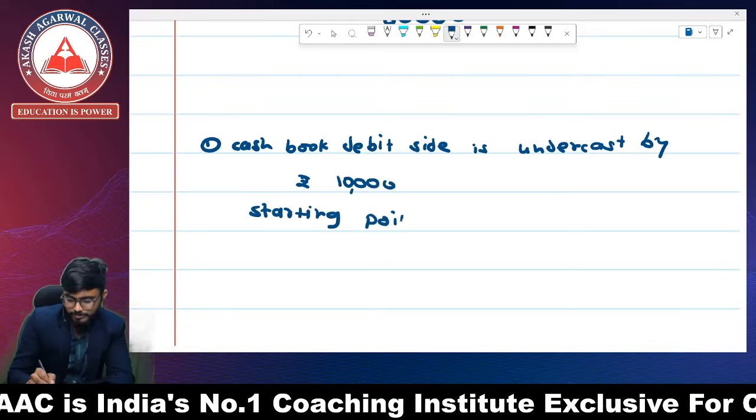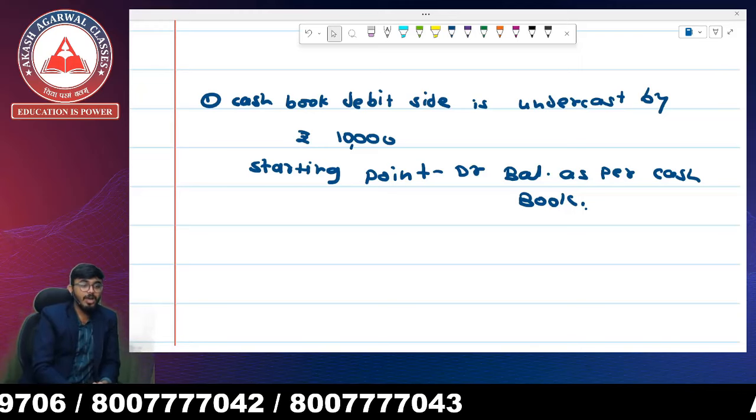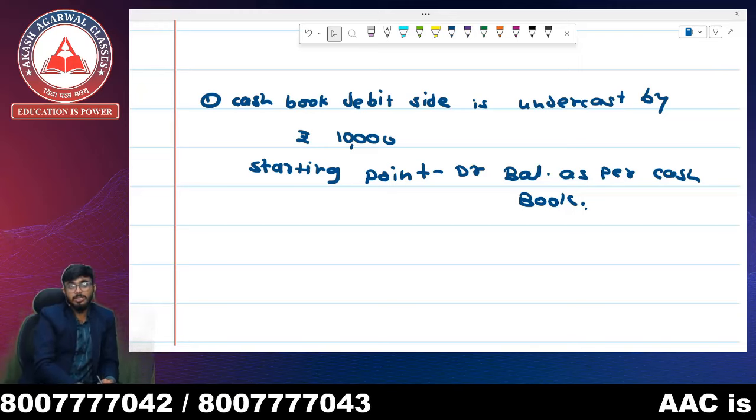So sir, how are we going to deal with this kind of transaction? Because by assumption we cannot match the cash book and passbook. For that we first have to understand what is going on here, because we cannot say that our starting point is the same.